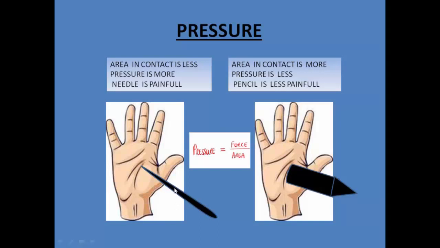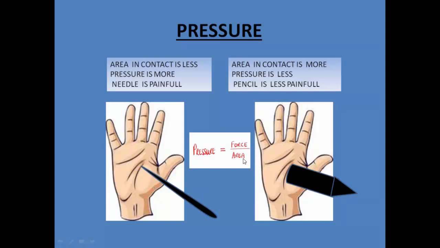Now why is it so? Again, we know pressure is equal to force by area. In both the cases we are applying the same amount of force, let's say 5 Newton, X Newton, Y Newton. In both the cases the force is the same. But in the first case, the area of the needle in contact with our hand is very less.